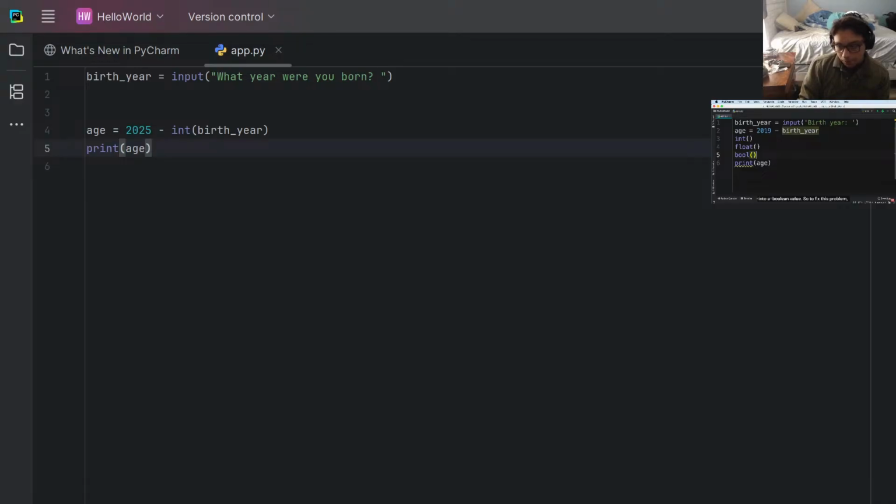So to fix this problem, we need to go back on line 2 and pass this birth year variable to the int function, like this. Int, parentheses, like this. So we pass this string to the int function. Int will convert it to an integer, and then Python interpreter will be able to evaluate this expression.